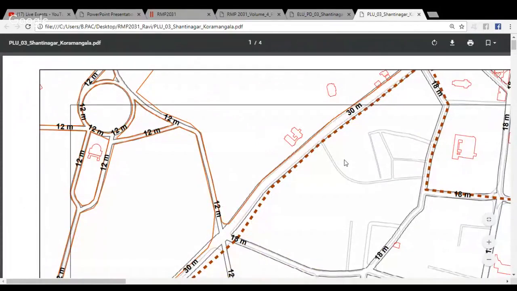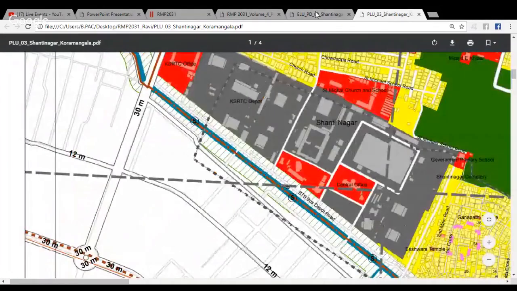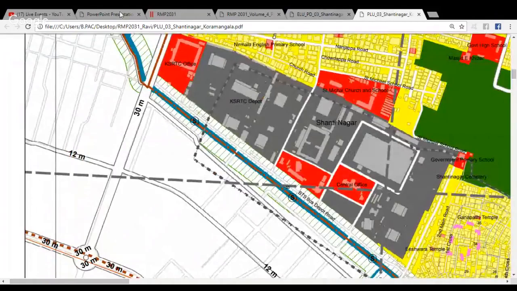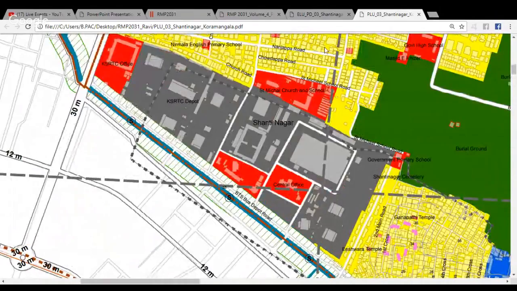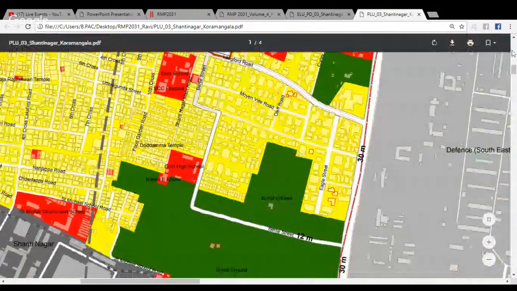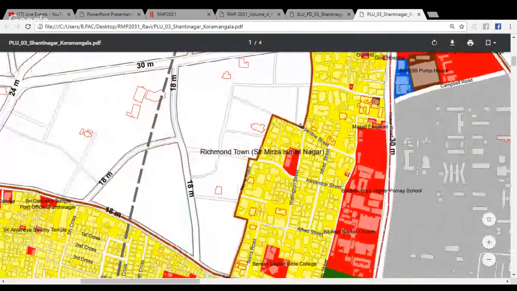I'm sorry, it took a little time, and consequently the size of the map has become pretty large. So you can look at the proposed land use as well as the existing land use to be able to see how the proposal is different from the existing land use.